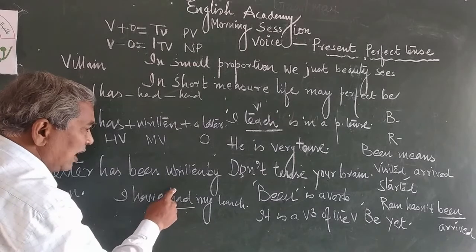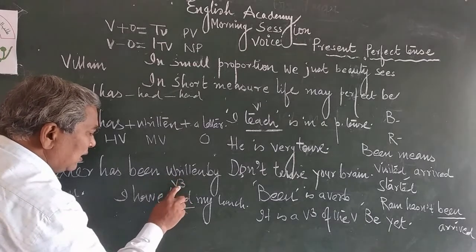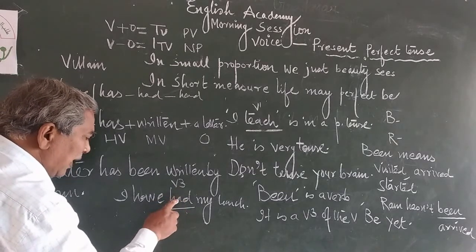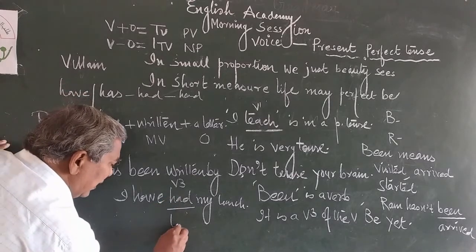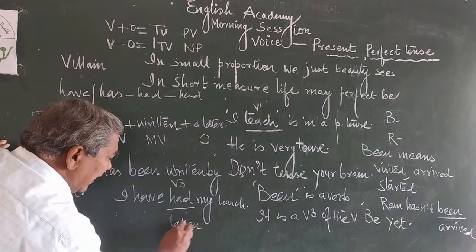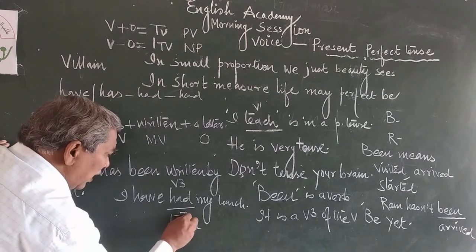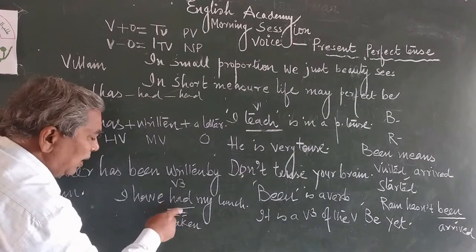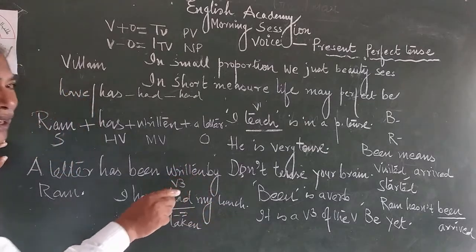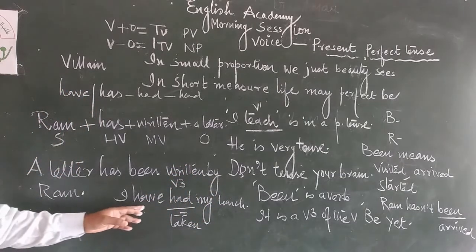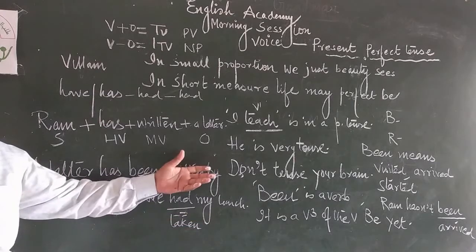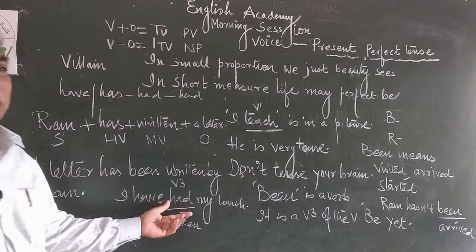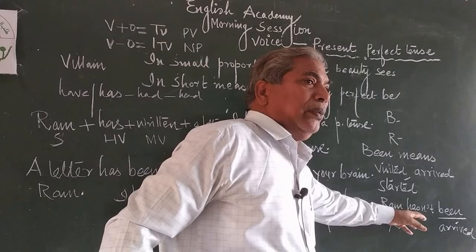Sir, this is the third form of the verb. In place of had, you can write taken. Both are equal. Had is equal to taken and taken is equal to had. I have taken my lunch. In another way, you can say, I have had my lunch. And this is present perfect tense. And this is also present perfect tense.